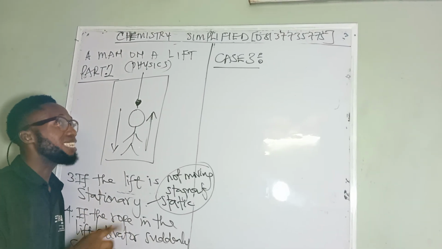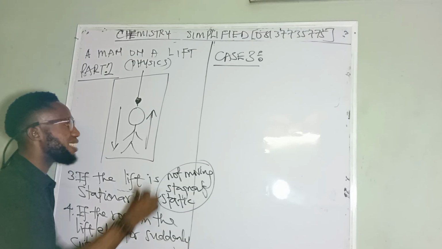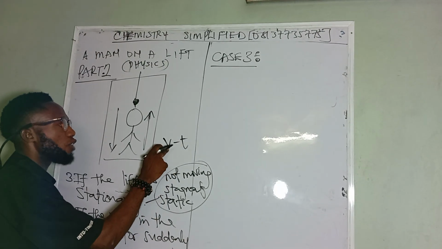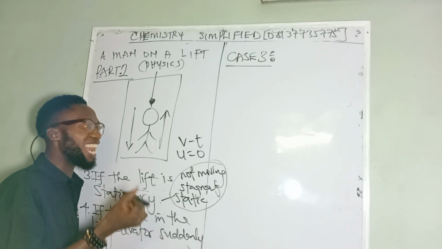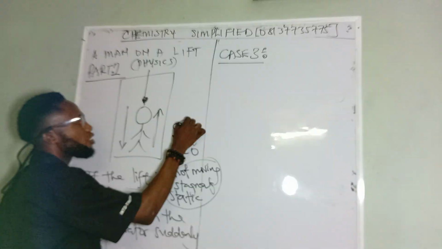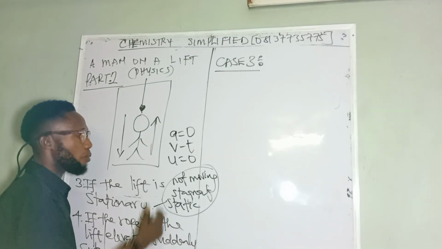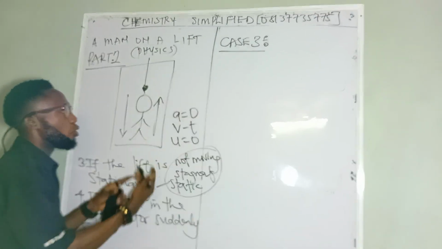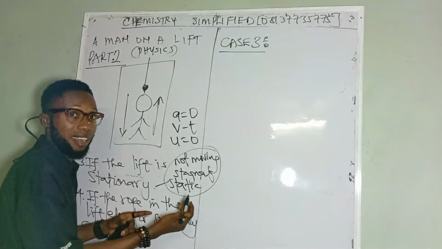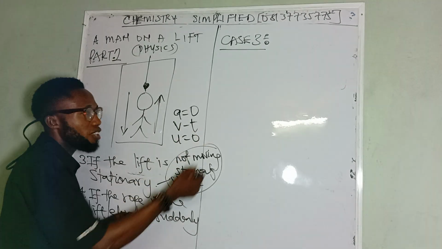In a velocity-time graph, your u is 0, and your a is also equal to 0.